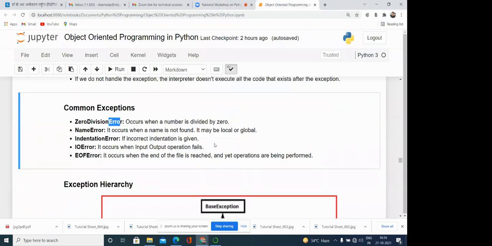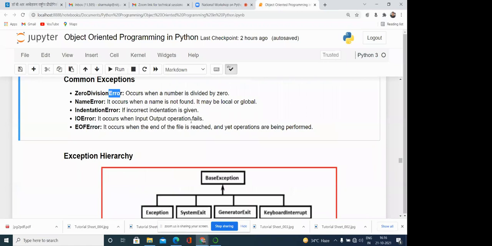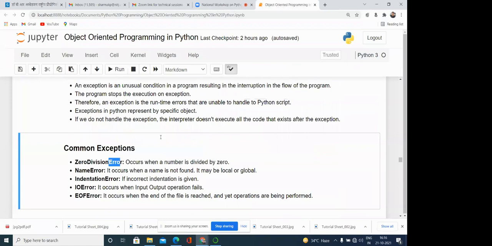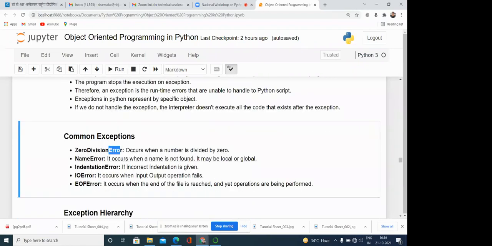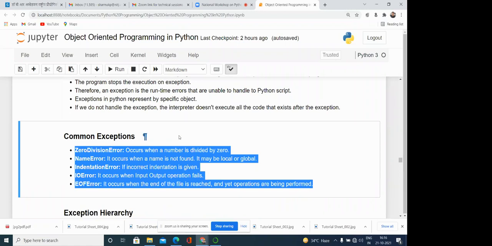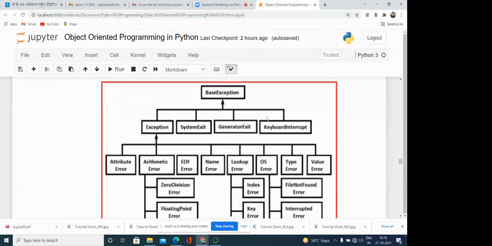So what they have done basically, they have created a complete exception hierarchy. Exception hierarchy means because there are so many classes which are defining the exceptions, and some exceptions have common features, so they have defined a complete hierarchy for that. Here we have discussed only a few common exceptions, but you can see the complete hierarchy here. However, it does not even have all the classes. There are so many other classes also, but most of the classes are covered here.